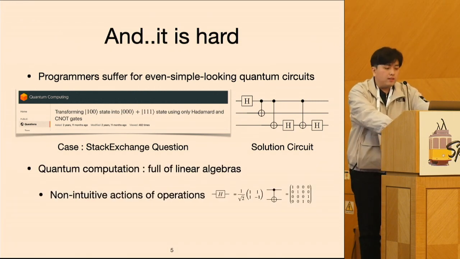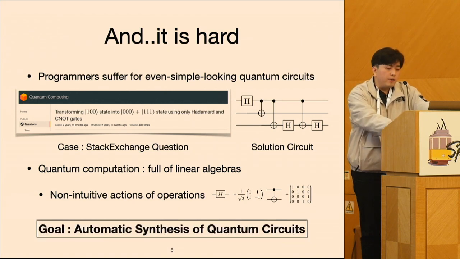We figured that this is maybe because of the linear algebraic nature of quantum computing, where the basic operations are matrices, which is definitely non-intuitive for manual computation. So here, our basic goal becomes to give automatic synthesis of quantum circuits for programmers.